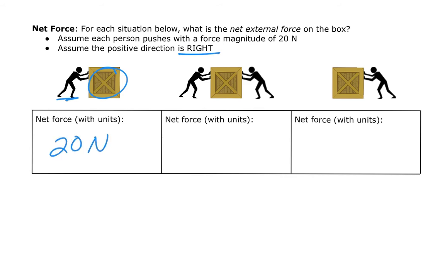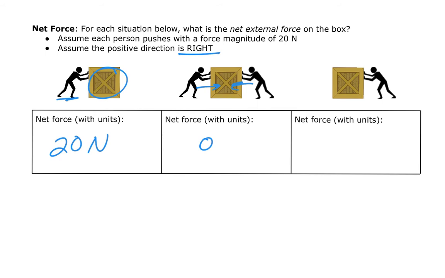They're just pushing to the right, that's all there is. We're going to assume that there's no friction right here. Now, in this second situation, we've got two people pushing. This person's pushing to the right, this person's pushing to the left. They're both pushing with 20 newtons. So those two forces are going to cancel out, and we're going to end up with a net force of 0. They cancel each other out, so we have no net force there.